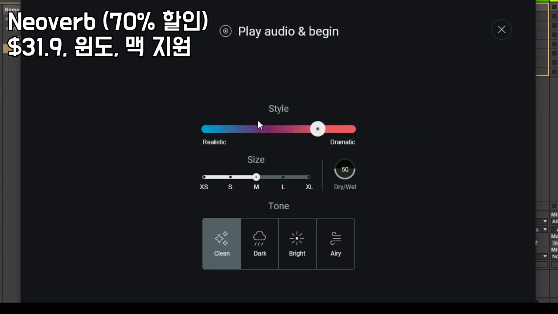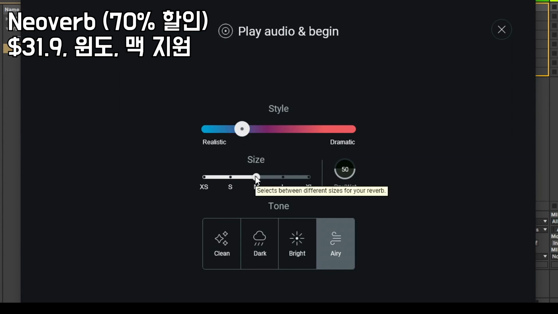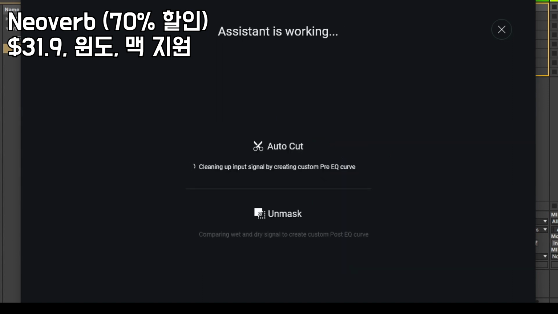You set the style. You can set the size. You can set the tone. Now, let's go ahead and click next, and it's going to do this work.